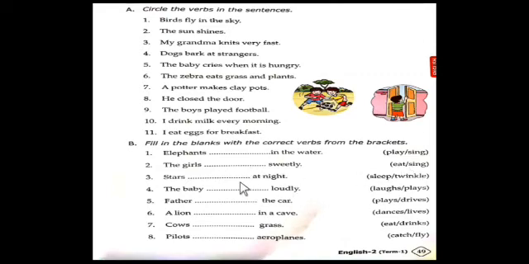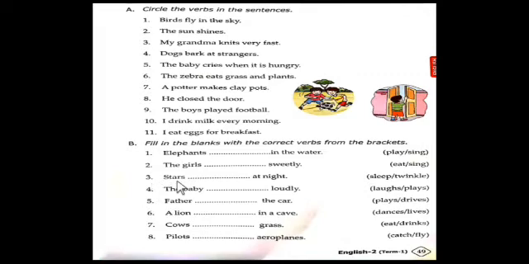The girls sing sweetly. We say sweetly means melodiously. So the girls sing sweetly. Okay, so sing you can write here.